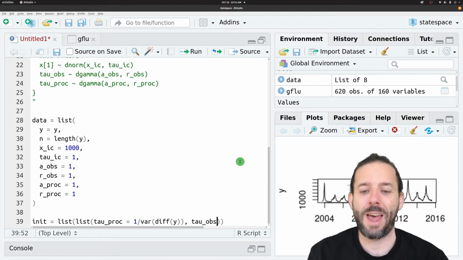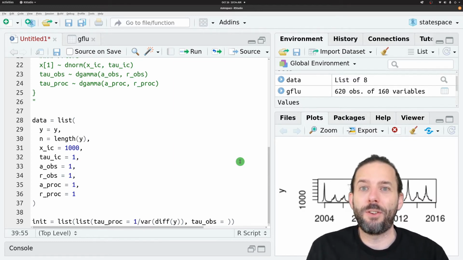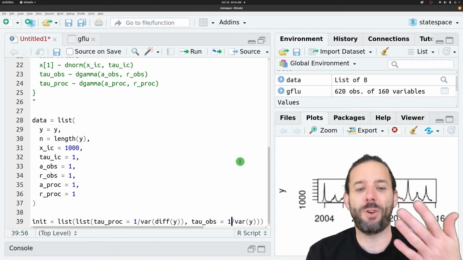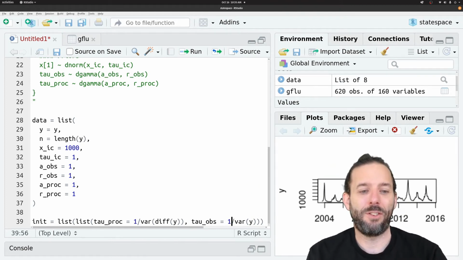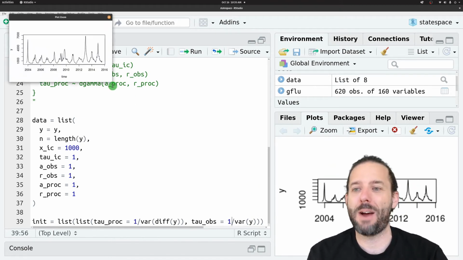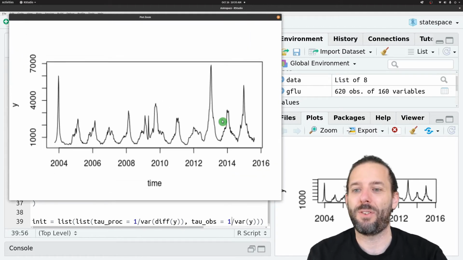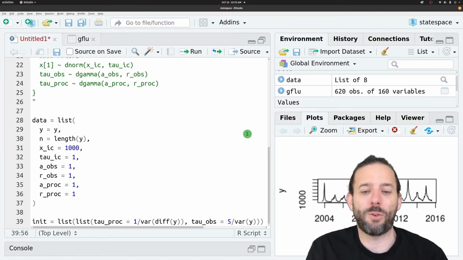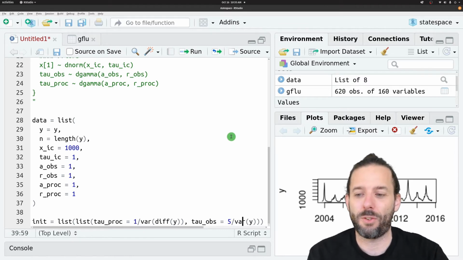What's our best starting point for that? And here, because this is the variance relating x and y, we don't have quite such an obvious way to choose it, but we'll base it roughly on the variance of y as a starting point. And so we could write this as 1 over the variance of y. I'm going to actually make the precision a little higher. Clearly our error isn't the full amount of ups and downs in this time series. That's got the autoregressive component in there as well. And so we'll actually put a 5 up here, which will make this more precise, which is less variable as our starting point.